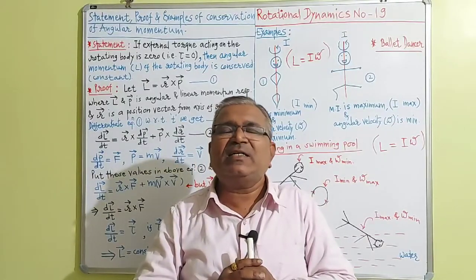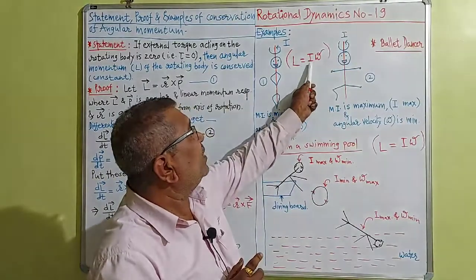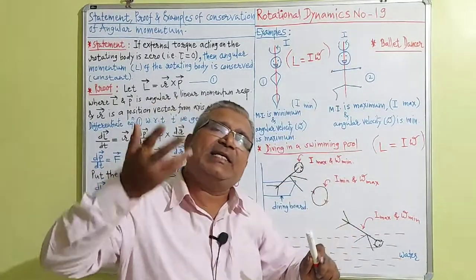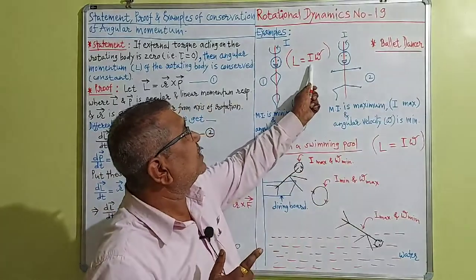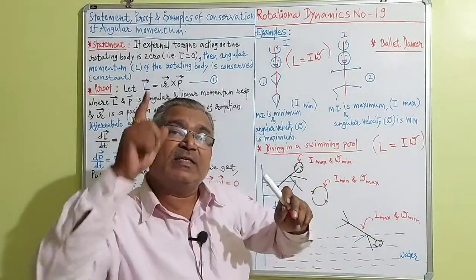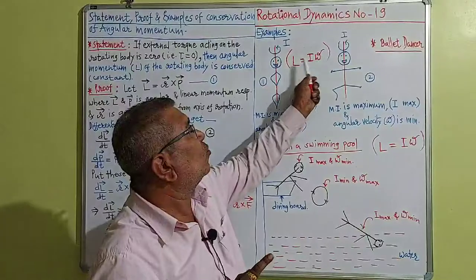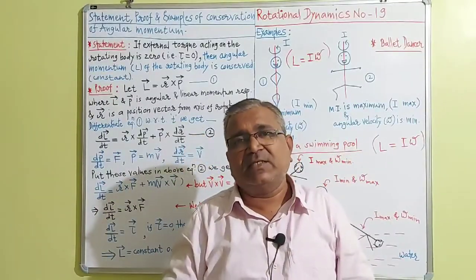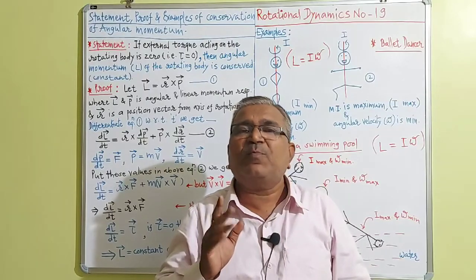Moment of inertia decreases. As moment of inertia decreases, angular velocity omega increases. One factor decreases, another factor increases. The product I into omega remains constant, that is, capital L is constant. So this is the example of the ballet dancer.